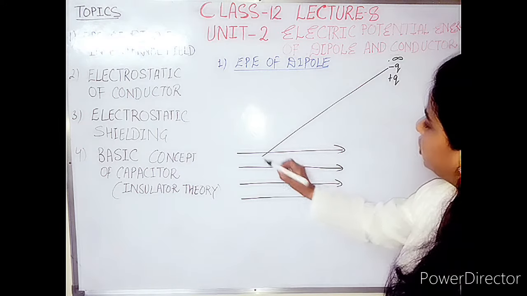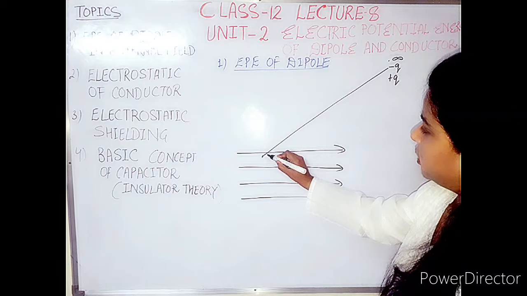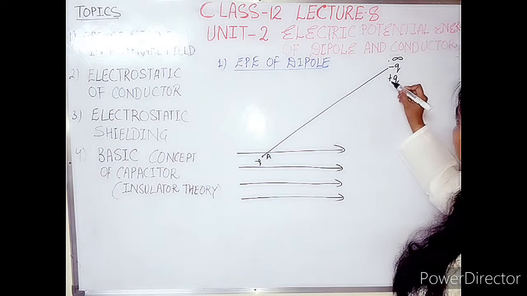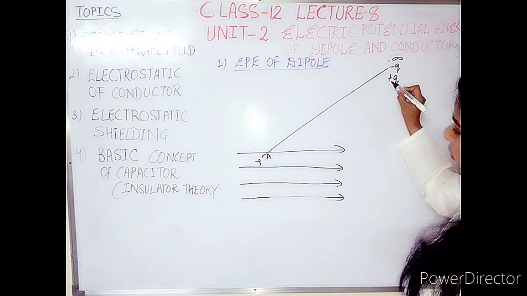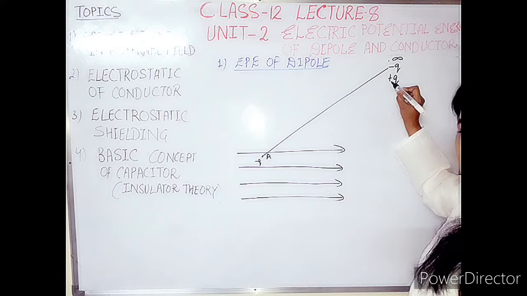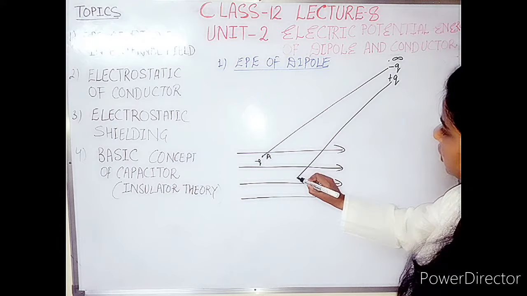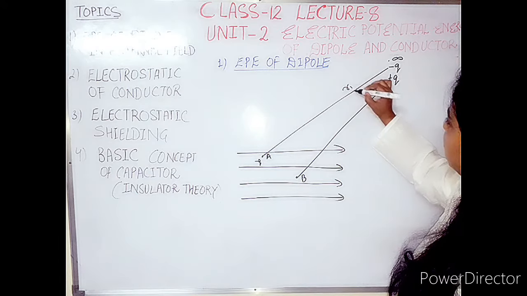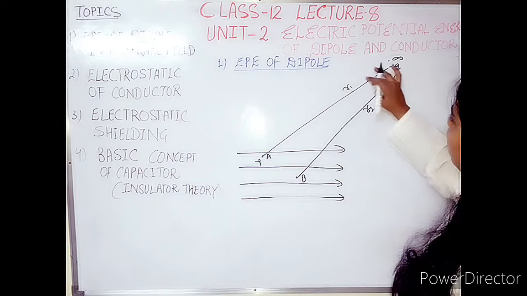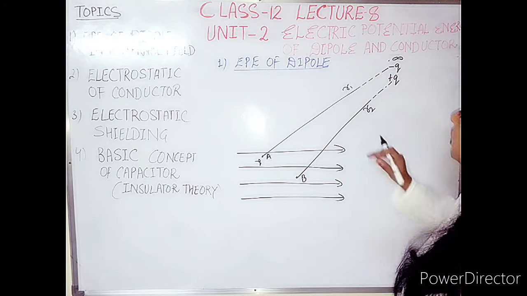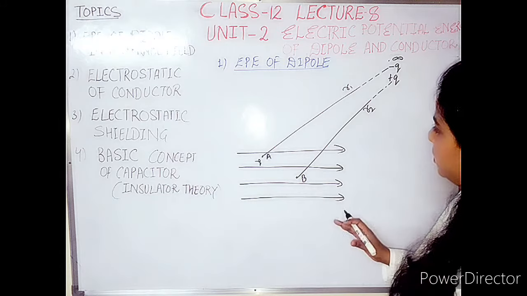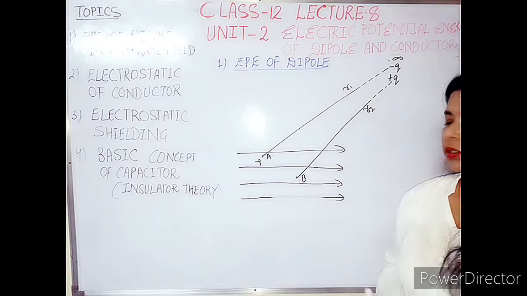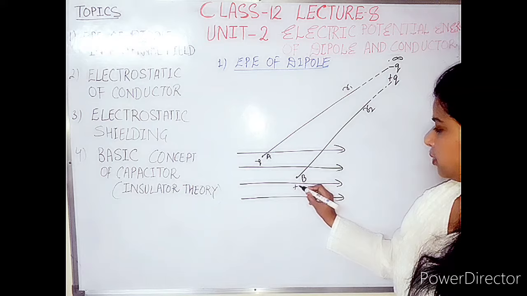This minus q charge may come at some point, let it be A. And now the plus q charge can be brought from infinity to any point in the external field, and this charge comes to some other position, let it be B. The distance traveled by charge 1 is R1, the distance traveled by charge 2 is R2. Here you have to take dotted lines which represent the infinite distance. So these charges are moving from infinite distance to points in the electric field. Here these are points A and B, and here this is the plus q charge.